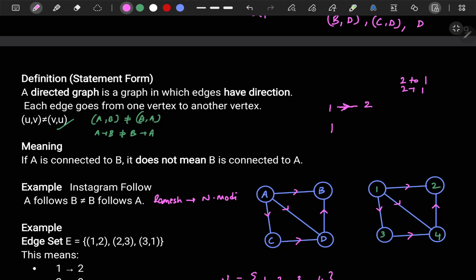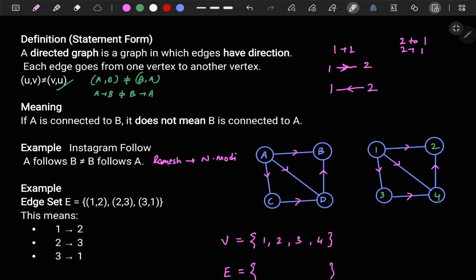Then I will represent it like this, 1 and 2 are there, then there would be an outgoing edge from 2, right? And this represents 2 is related to 1. So looking at the outgoing edges, you can clearly see. Here 1 is related to 2, but 2 is not related to 1. Here 2 is related to 1 because there is an outgoing edge, but 1 is not related to 2. So I hope you understood, right?